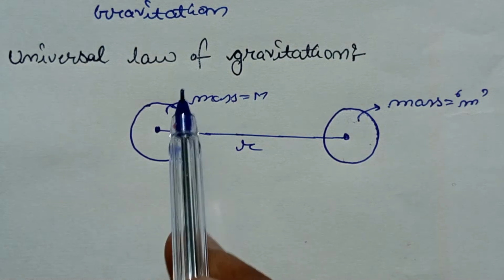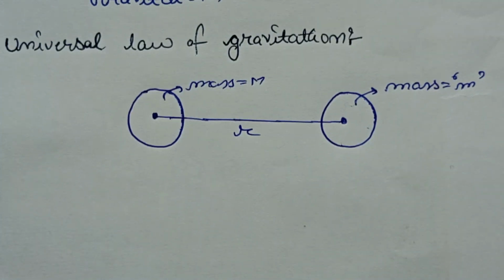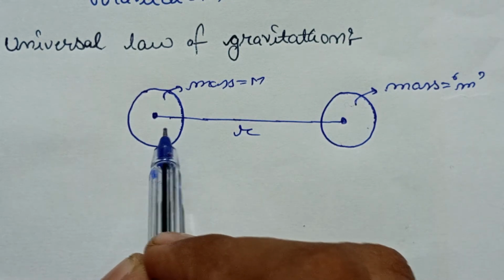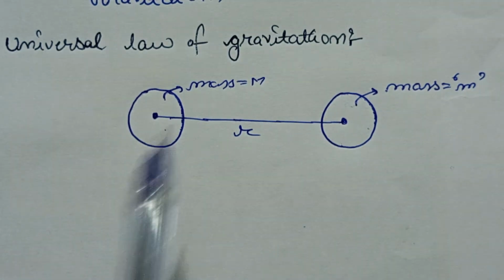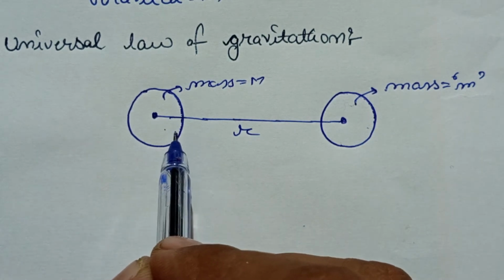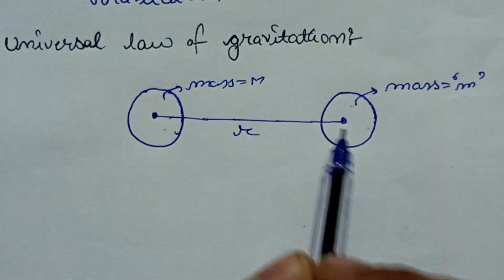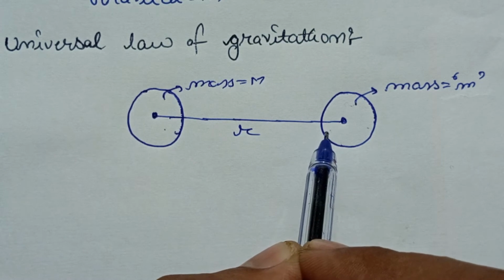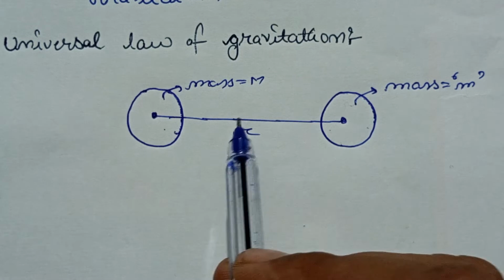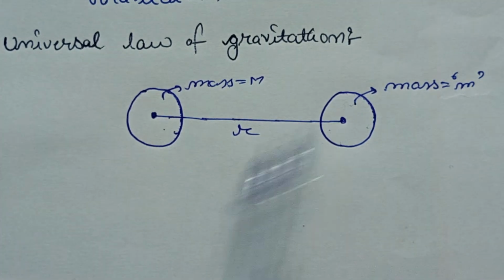So actually, what is the universal law of gravitation? It says that there are two objects. This body will attract this body via a force. Similarly, this body will also attract this body towards itself by a force.